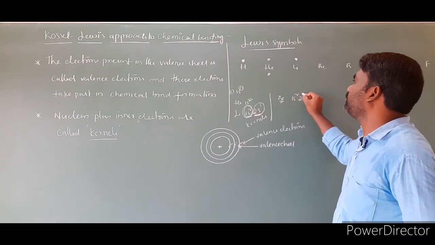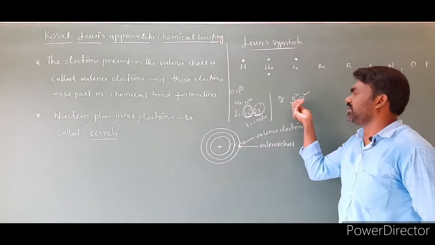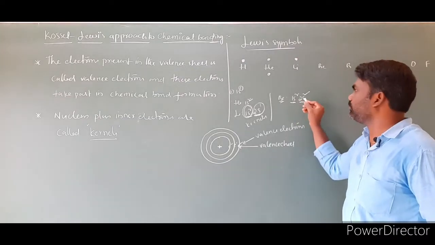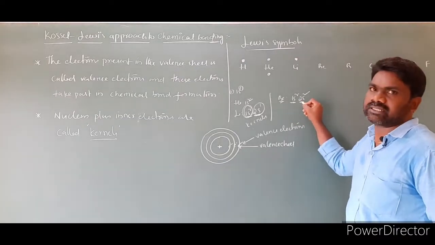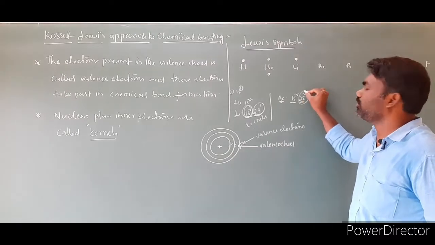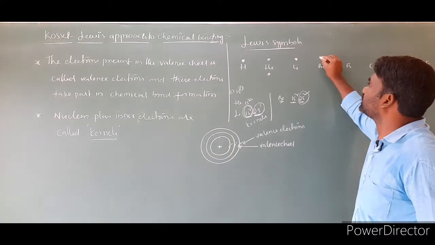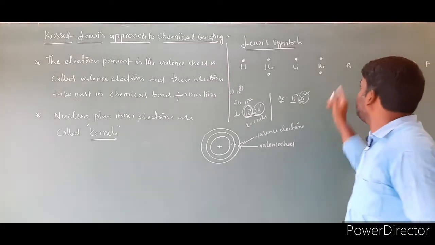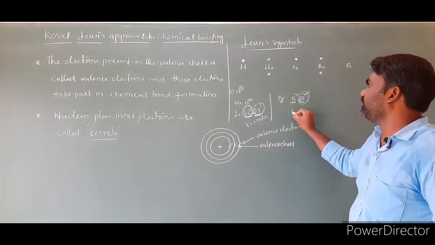Next, beryllium. Its electron configuration is 1s2, 2s2. 1s2 is the first shell. The number represents the principal quantum number: 2 represents the second shell and 1 represents the first shell. The second shell is the valence shell. How many electrons are there? 2 electrons, so we have to show 2 dots. This is the first dot, this is the second dot. Clear?